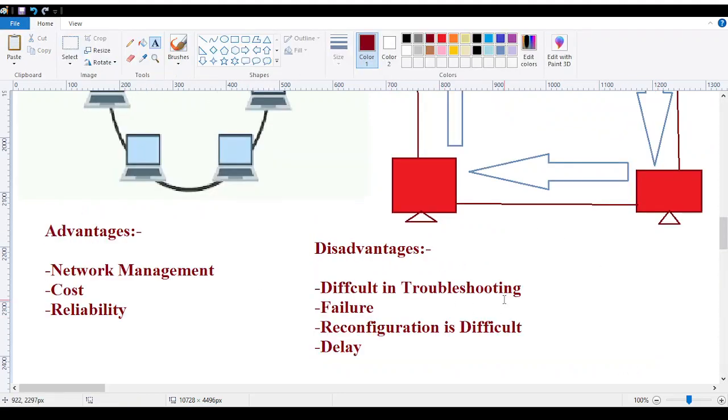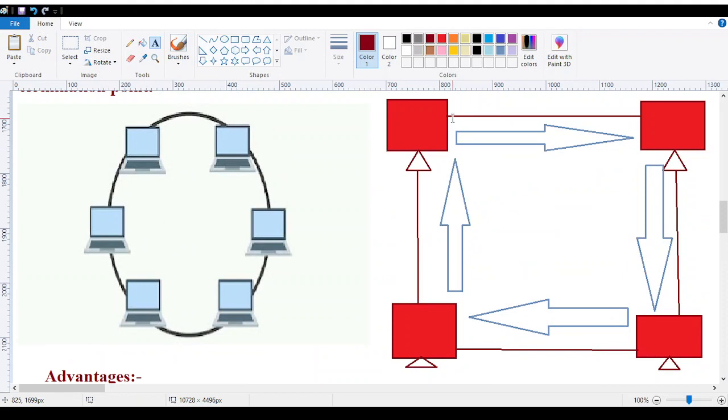Difficult in troubleshooting, failure. So over here, we all are connected within a single structure by using a single cable, right? Now, if I encounter a problem over here, what is going to happen?